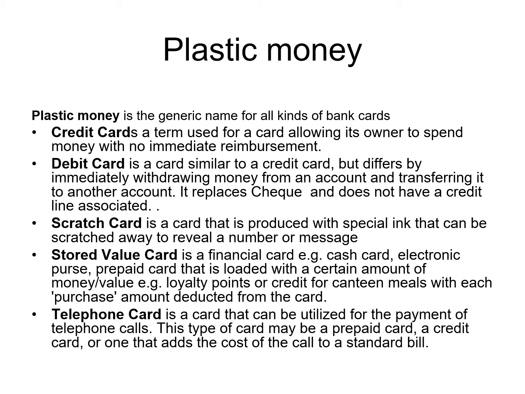The other card is like what certain outlets such as JS and Nishat give you: loyalty points. These points are associated with the amount of purchases you make, and with the help of these loyalty points you can use these cards for making purchases or getting discounts on your other purchases. Or you can also use these loyalty points or credit for canteen meals or any other purchases.